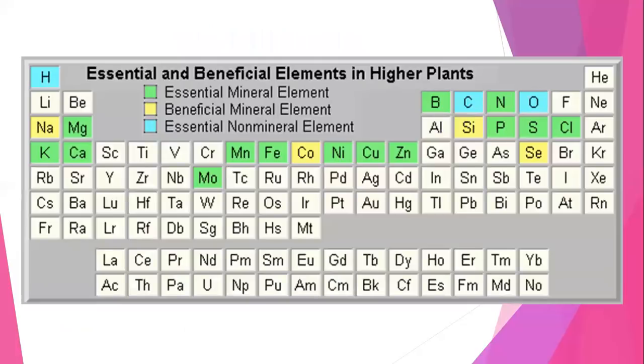In this slide, I have shown the essential and beneficial elements which are required for plant growth. The green color elements like magnesium, calcium, iron, phosphorus, sulfur, and chlorine indicate the essential mineral elements which are responsible for higher plant growth. The yellow color elements like sodium, cobalt, silica, and selenium are represented as beneficial mineral elements. And the light blue color, that is hydrogen, carbon, and oxygen, are considered as essential non-mineral elements.